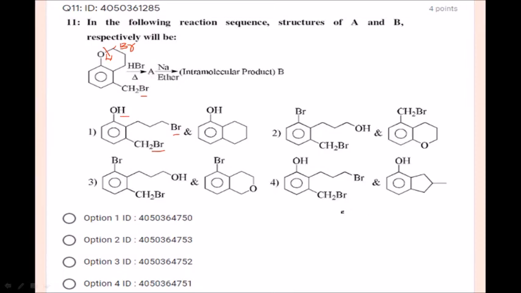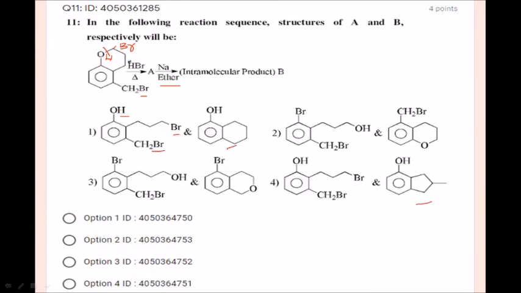Let us see the next option. So what we are going to get? Sodium and ether. So Wurtz reaction. What is going to be formed? Yes, sodium and ether, cyclization will take place. Among 6-membered and 5-membered, which is more favorable? Here 5-membered they have taken.